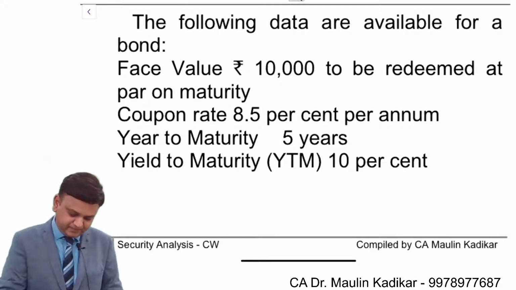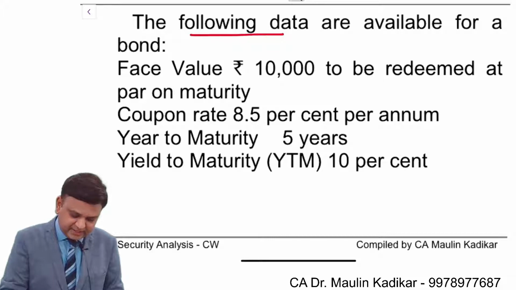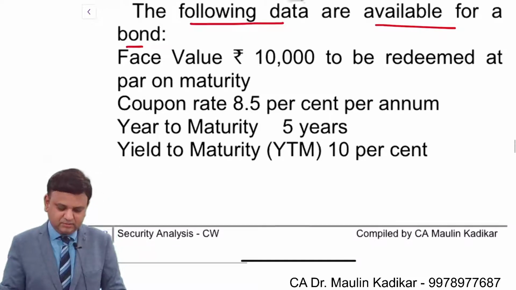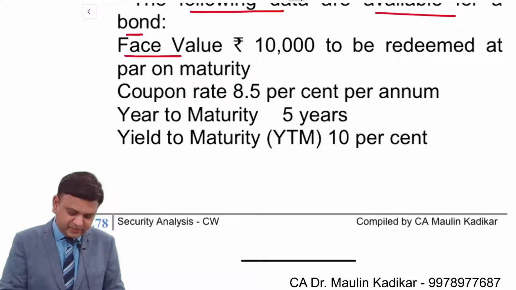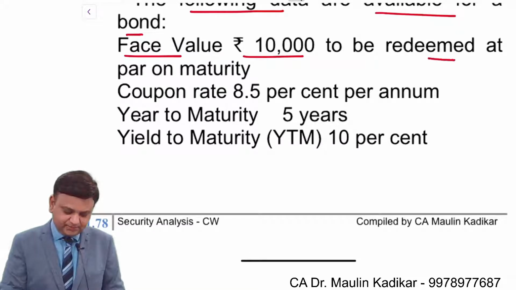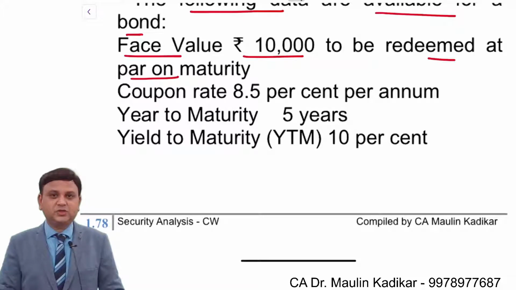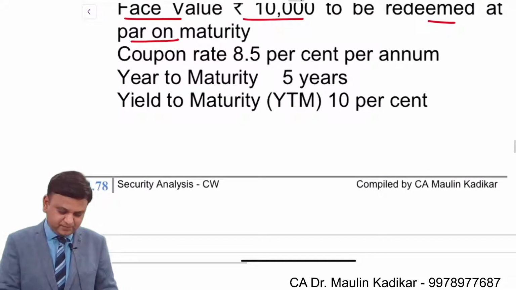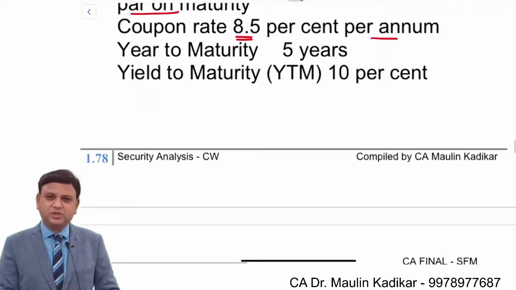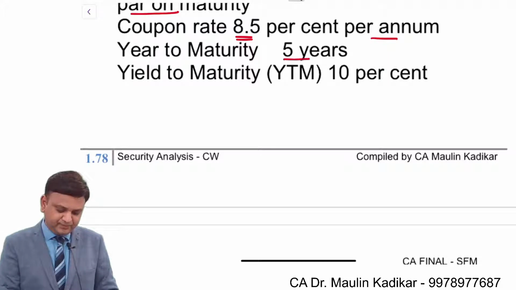Next question. The following data are available for a bond. Bond means debenture in simple language. Face value of the security is 10,000 to be redeemed at par on maturity. So 10,000 is the face value, redemption value is also 10,000. Coupon rate is 8.5% per annum. So rate of interest is given. Number of years to the maturity is given, 5 years.